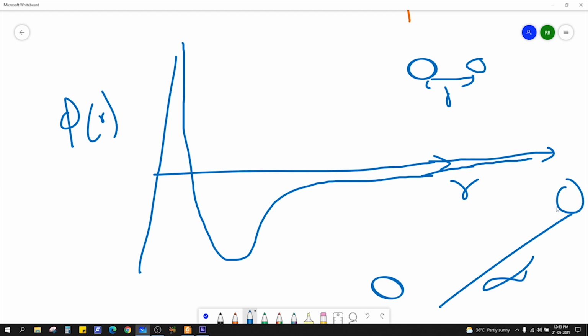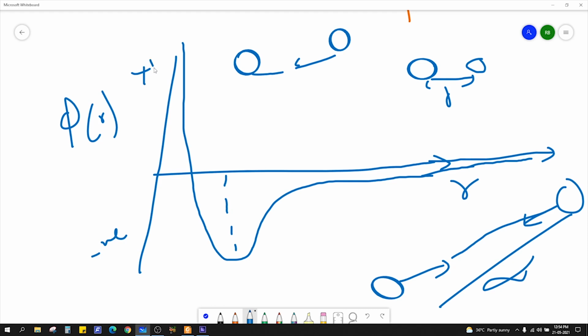Okay, let's say they try coming closer. As they come close, the potential will start to increase in the negative direction, because the molecules will start to attract, like van der Waals force of attraction. They will start to attract each other as they move closer. That's why there is a negative dip here.